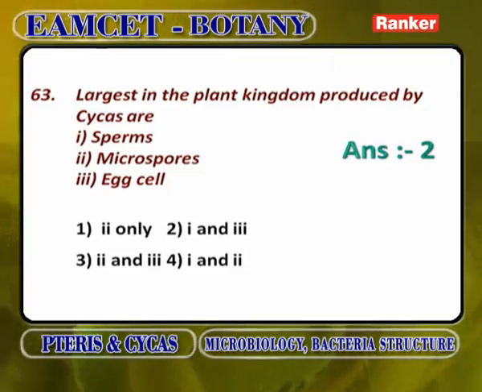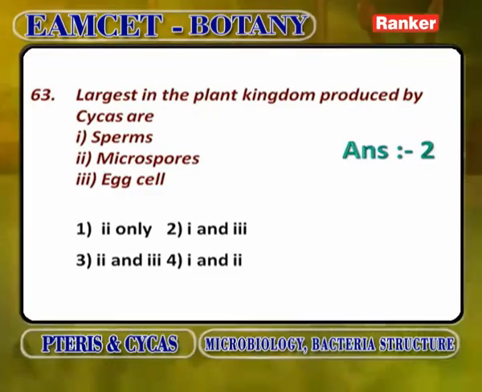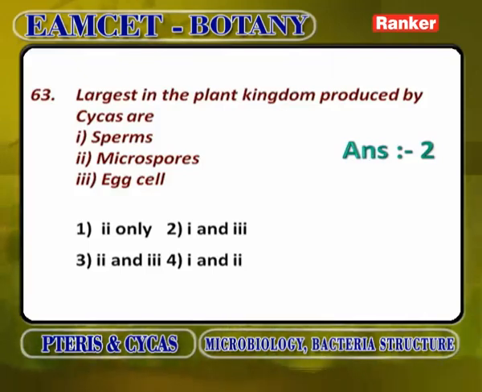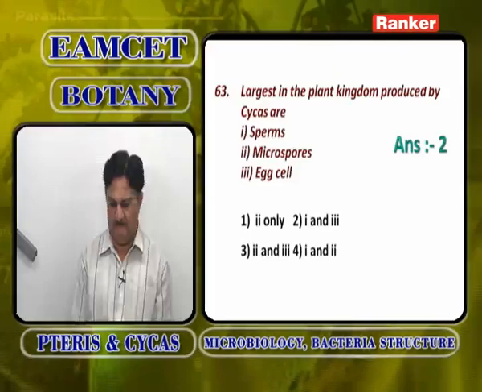The largest structures in the plant kingdom produced by Cycas are sperms, the male gametes. Microspores or pollen grains are not the largest. The egg cell is the largest structure found in Cycas. So 1 and 3 are the absent ones. Second option.